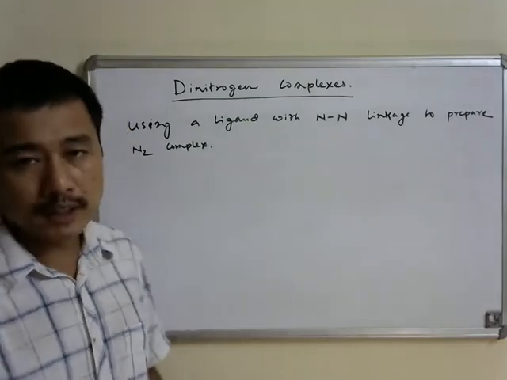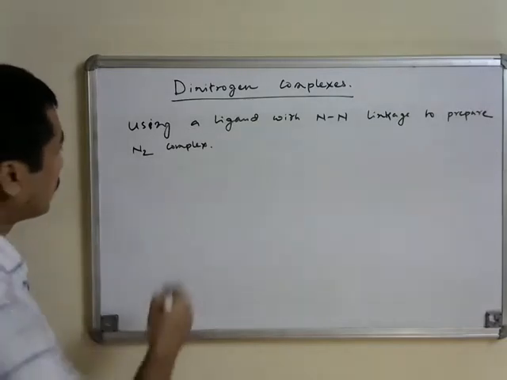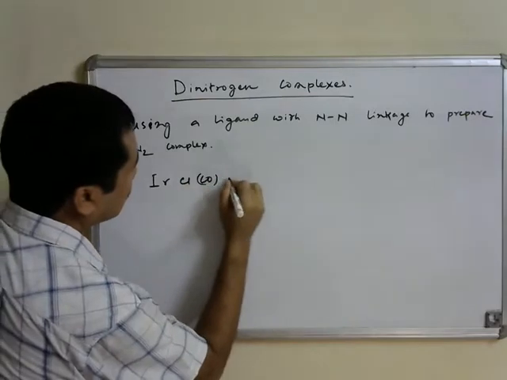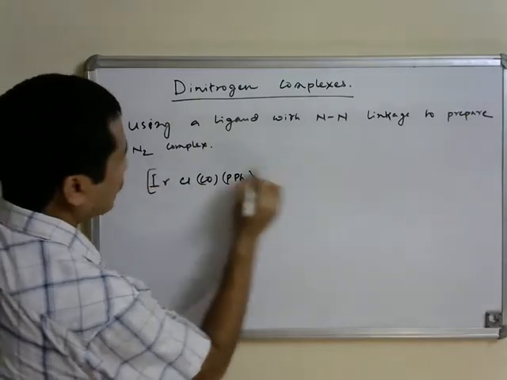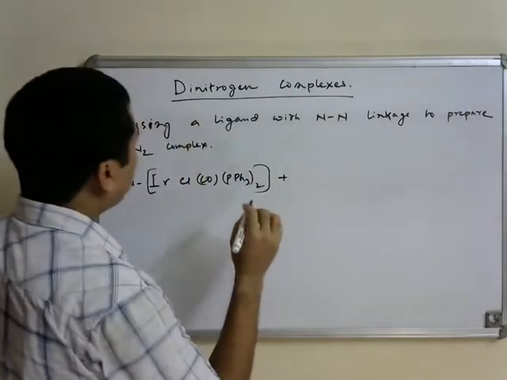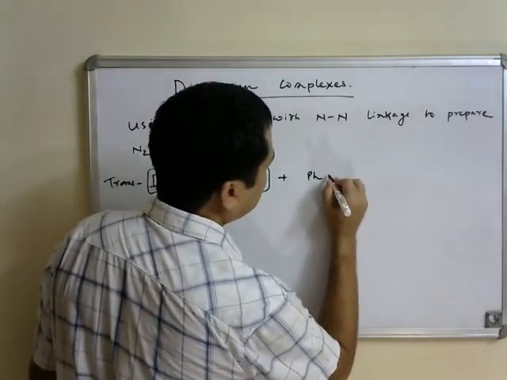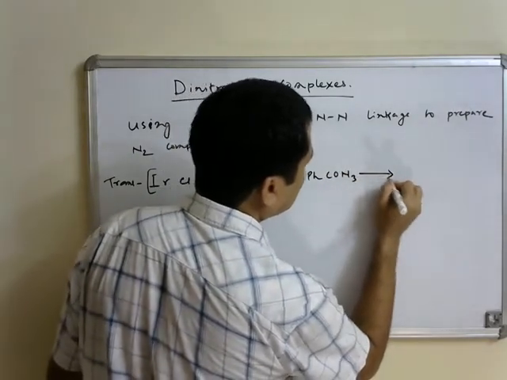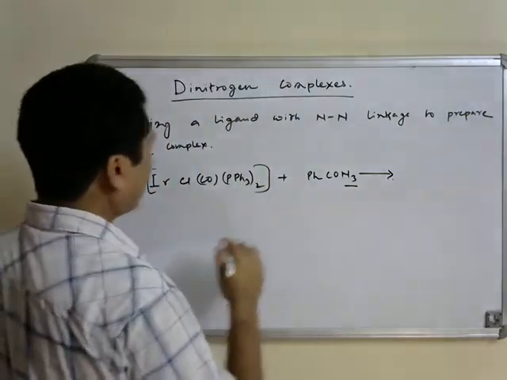So one can use such reagents to prepare metal dinitrogen complexes, and we'll see one more example, that is by using the Vaska complex, trans, and then doing reaction with benzoyl azide, one can, now the azide acts as the source of dinitrogen here.